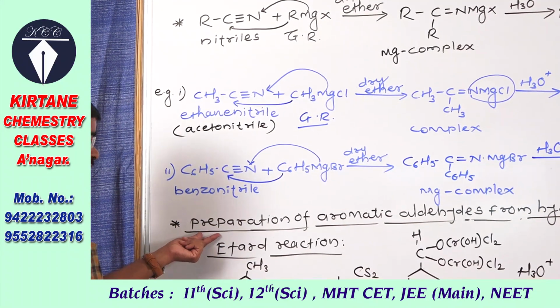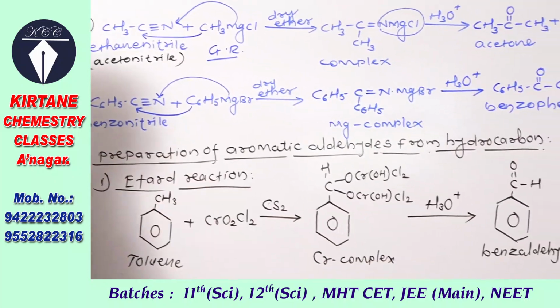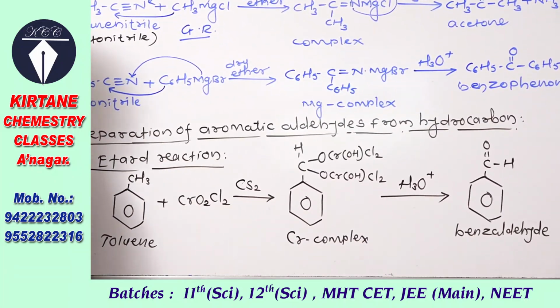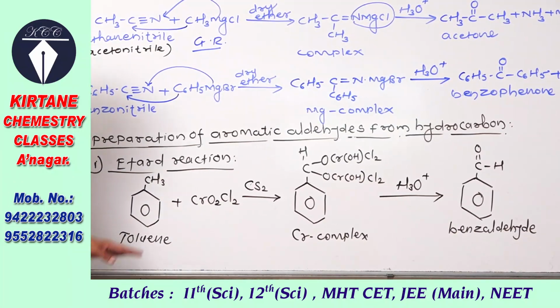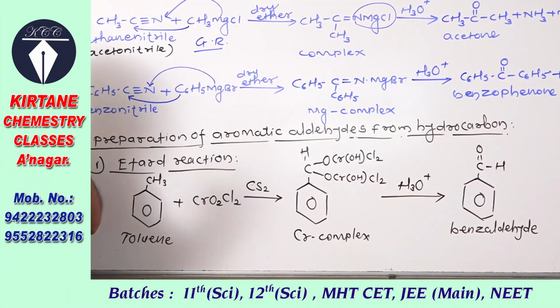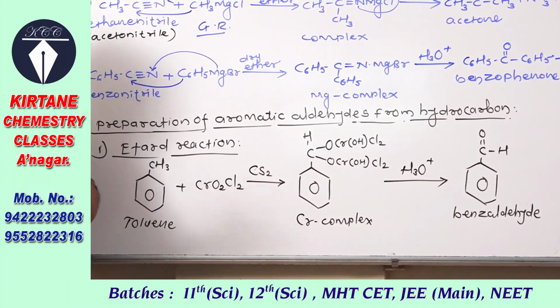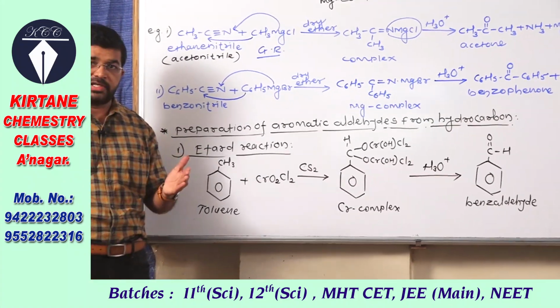Now see the next reaction, preparation of aromatic aldehydes from hydrocarbon. So here aromatic aldehyde means the CHO group directly attached to benzene ring.